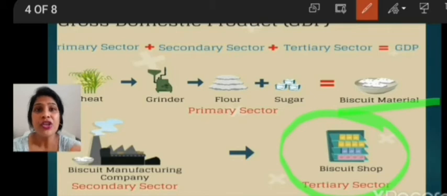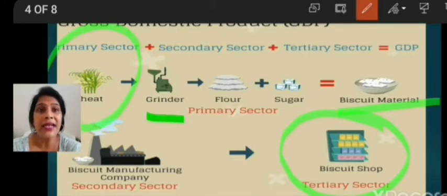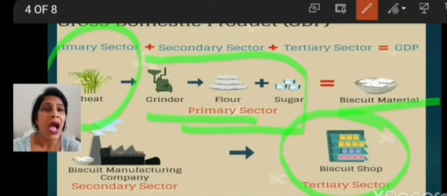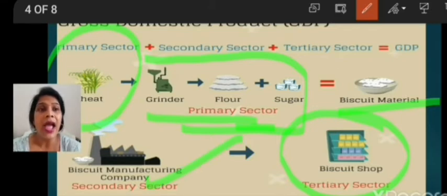So with wheat, which comes under the primary sector, the grinding process and the process of manufacturing comes under the secondary sector, which we get from the primary sector. The manufacturing of the biscuits comes under the secondary sector. And from where do we get this biscuit packet? From the shopkeeper. So these shopkeepers come under the tertiary sector, right?